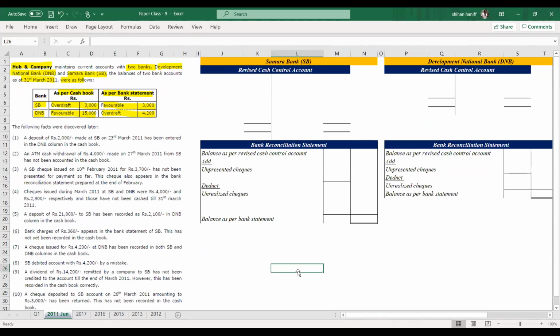So we take it here. Opening balances. Revised cash control account, Samara Bank, balance brought forward, overdrawn, it's 3,000. Overdraft balance is 3,000. Final answer should be 3,000.